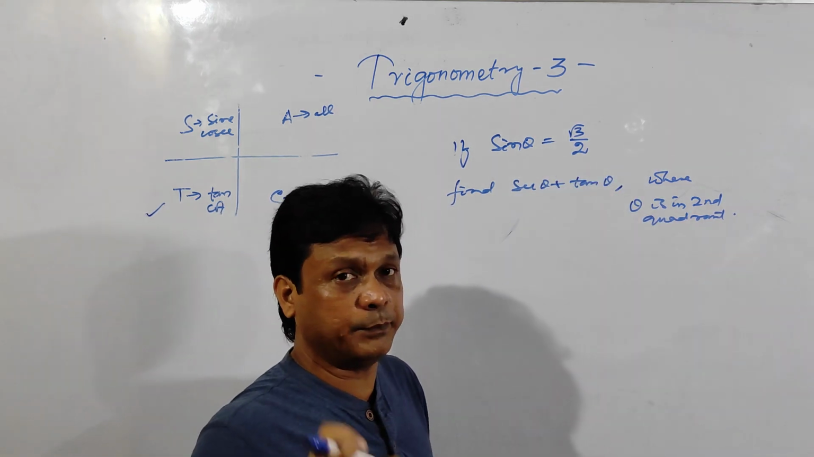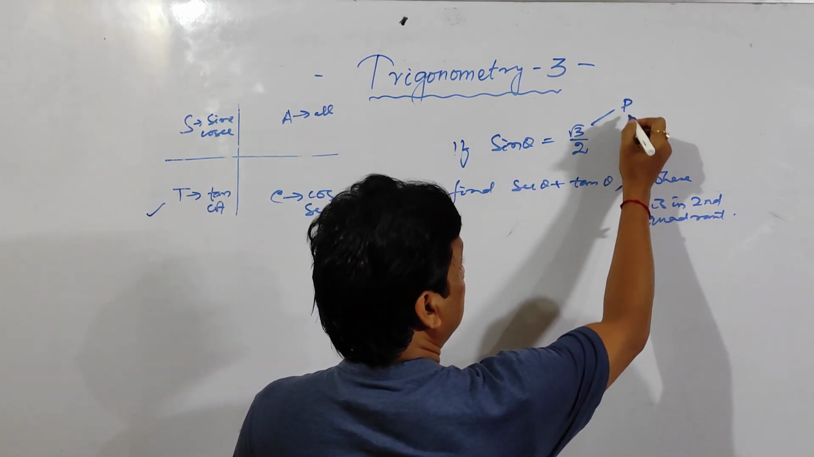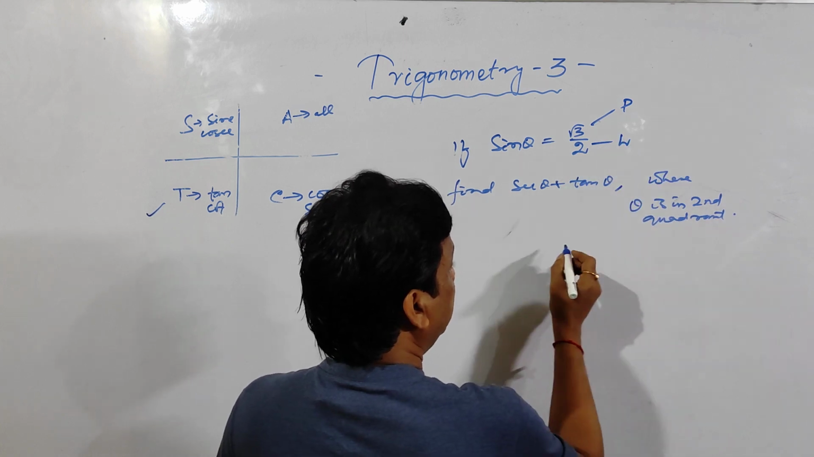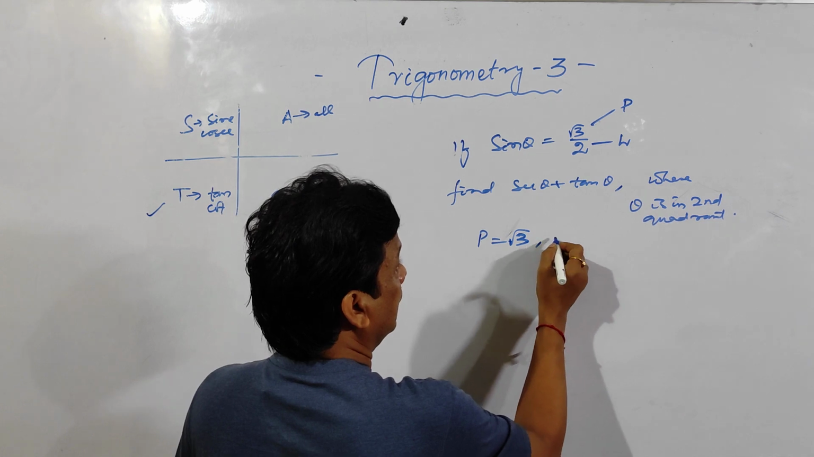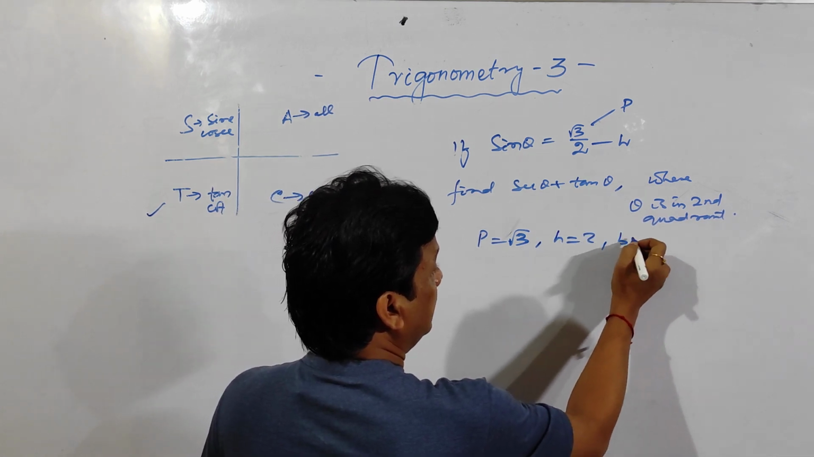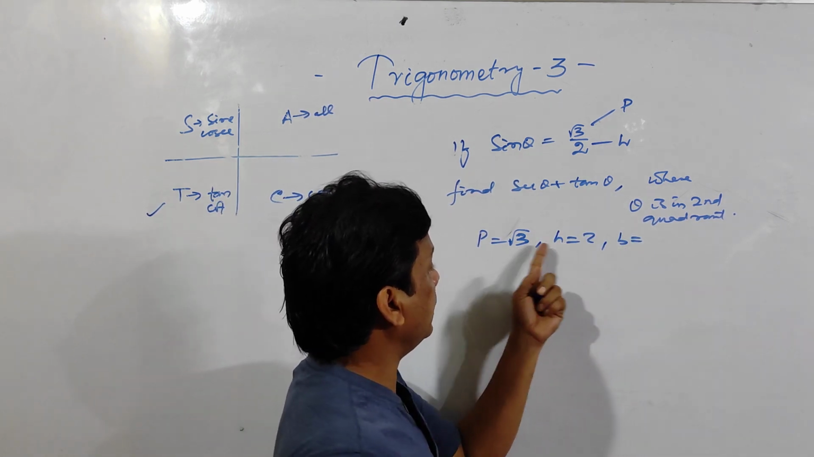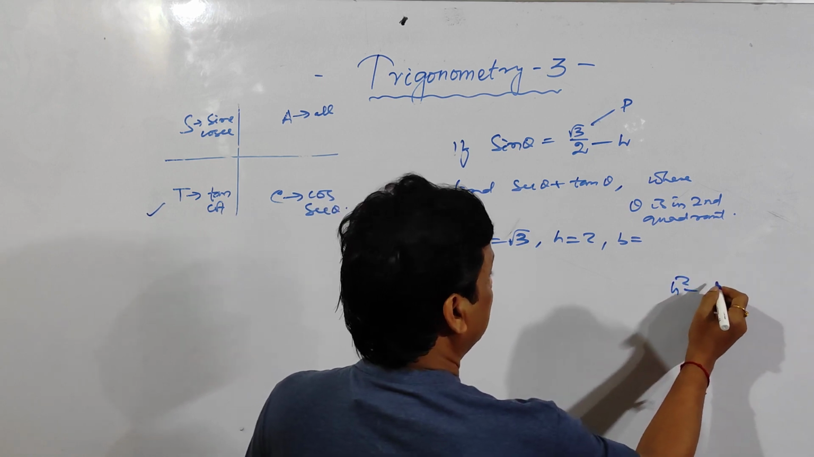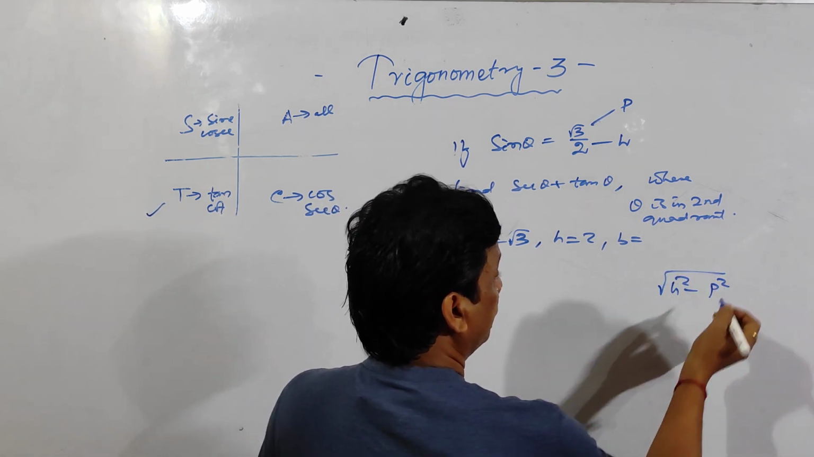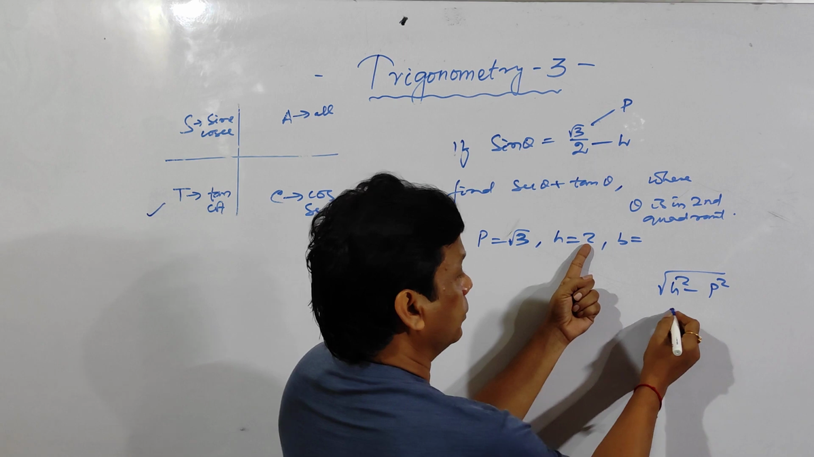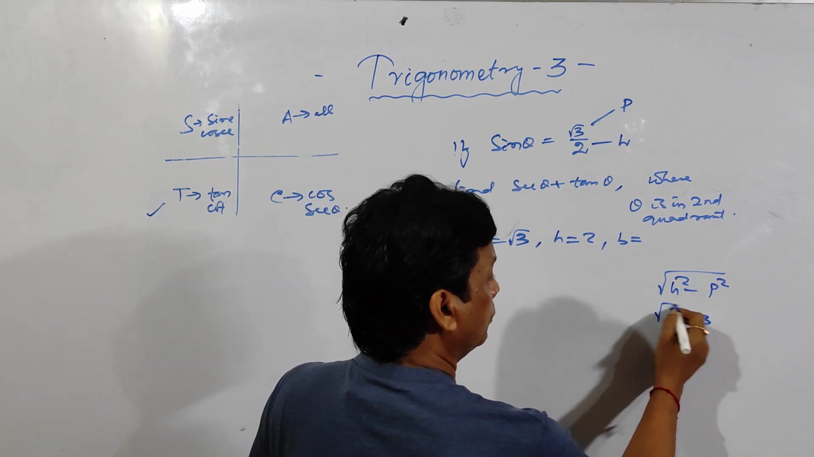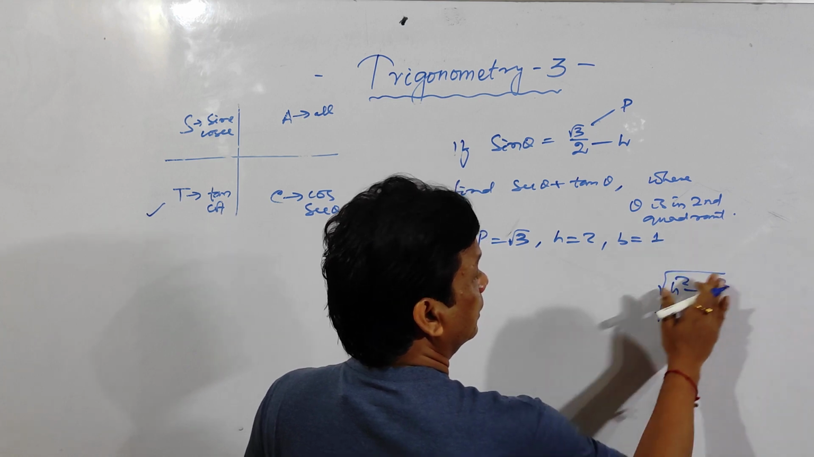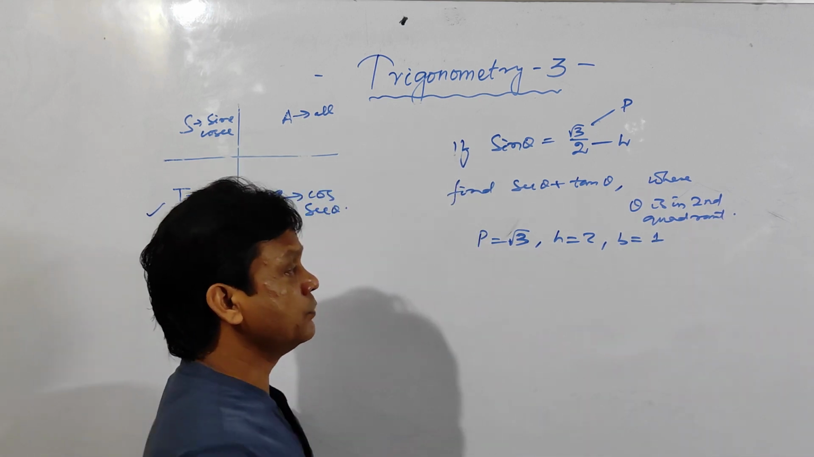What is the formula for sin theta? P by h. So this is P, this is h. That means P is equal to root 3 and h is equal to 2, and b is equal to what? The formula for b: root over h square minus p square. So what is h? 2 square it is 4. 4 minus square of root 3 is 3. Root over 4 minus 3 it is 1. Clear? So the value of b is 1.